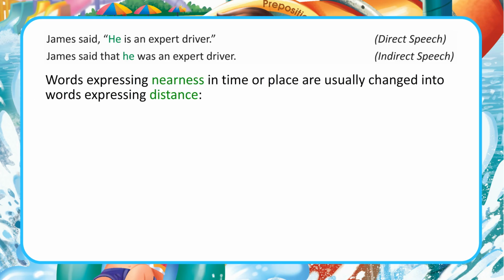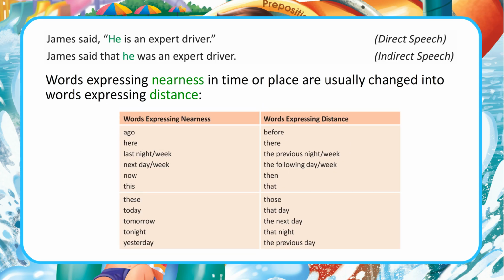Indirect speech. Words expressing nearness in time or place are usually changed into words expressing distance.